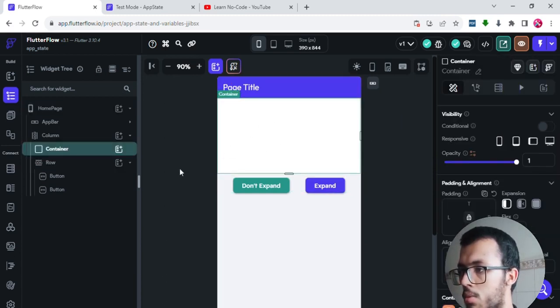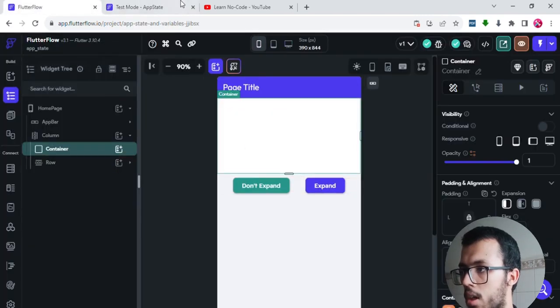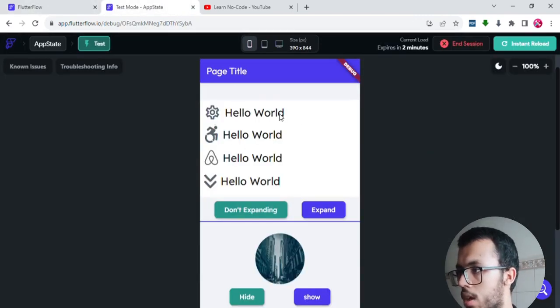So inside that container, we are going to add these guys right here. And just to explain to you, this is a row because one is next to the other, just like how we did with these two buttons. So this is a row of an icon and a text. This is a row again, and the same for these two rows here.